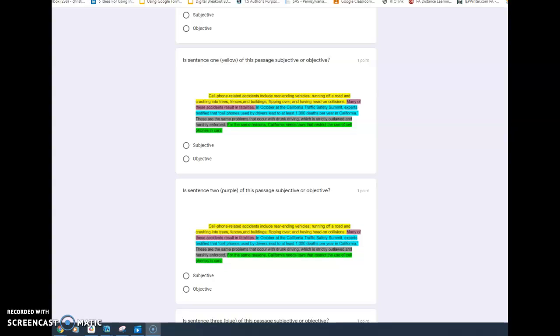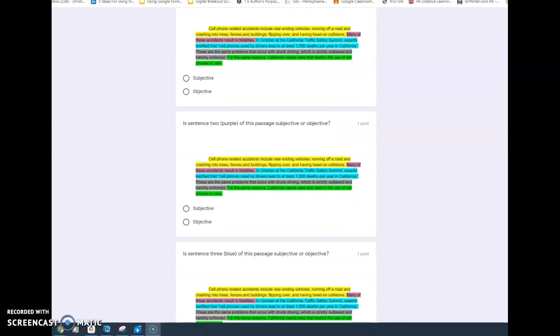Is sentence 2 in purple of this passage subjective or objective? Many of these accidents result in fatalities. Fatalities are deaths. Is this sentence subjective? Is it an opinion? Many of these accidents result in fatalities or deaths? Or is this sentence objective? Can it be proven with facts?